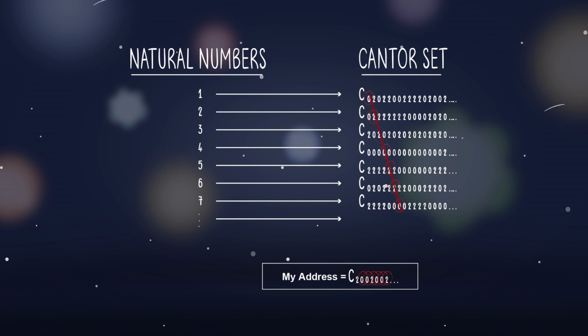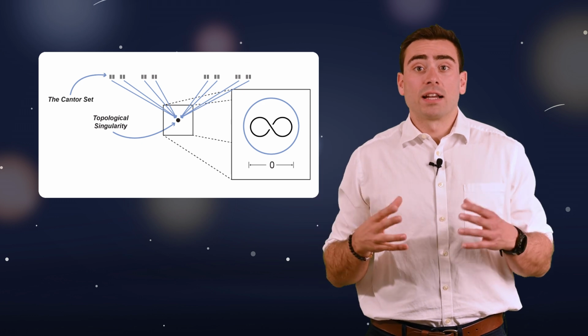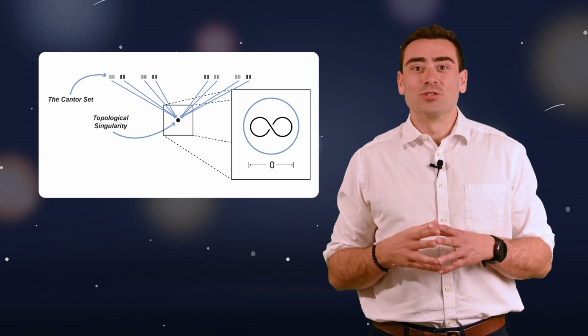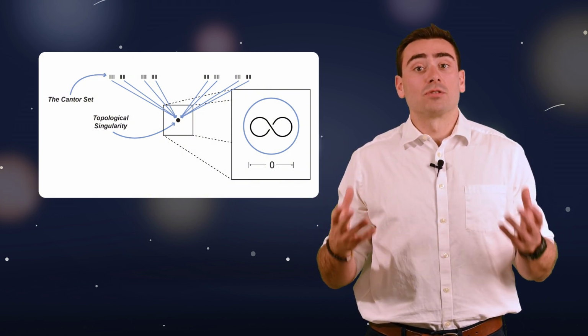By doing this diagonal argument, we create an address not found in the infinite sequence, no matter how long it is. This breaks our ability to list the addresses with the natural numbers, the core requirement for countability, proving the Cantor set is uncountable. No matter how many addresses you attempt to point, I can always address a point that you didn't include. Overall, the Cantor set exemplifies the best example of a topological singularity, an object of zero measure and uncountable depth. Moving forward, this symbol, the Cantor set compressed into a point, which is the trivial solution to connecting the uncountably disconnected points of the Cantor set, will represent a topological singularity.